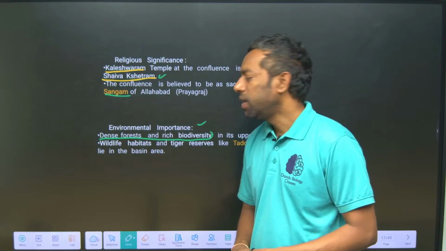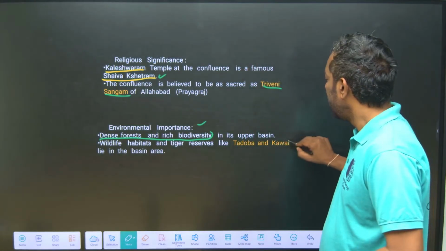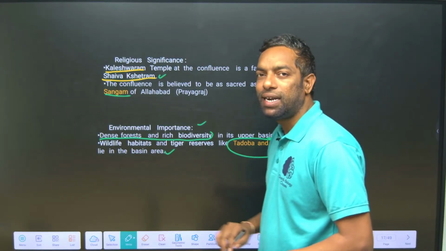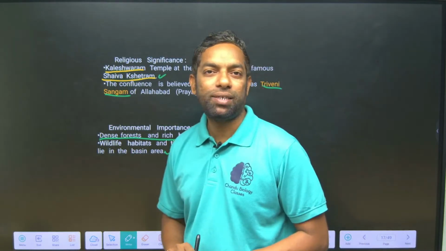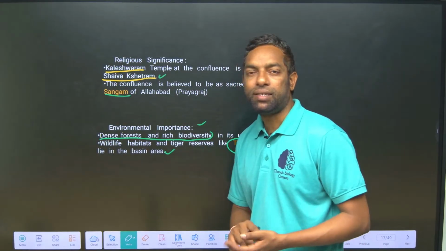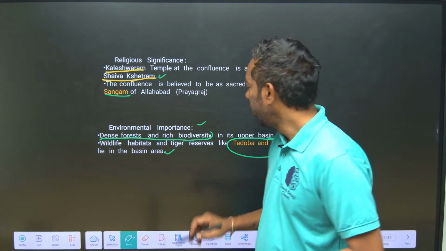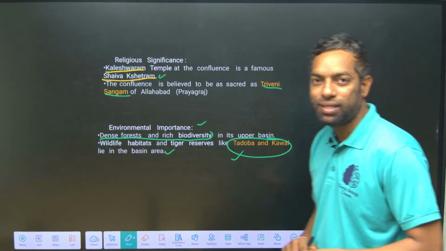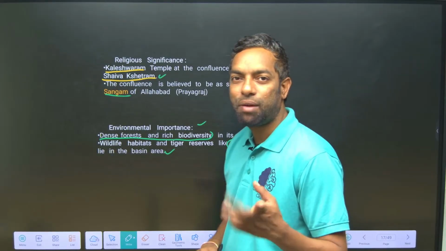Most important, there is Tadoba and Kavval, the district with high dense forest and biodiversity hotspots, rich in flora and fauna. Kavval is the wildlife sanctuary between the two states, Telangana and Maharashtra.